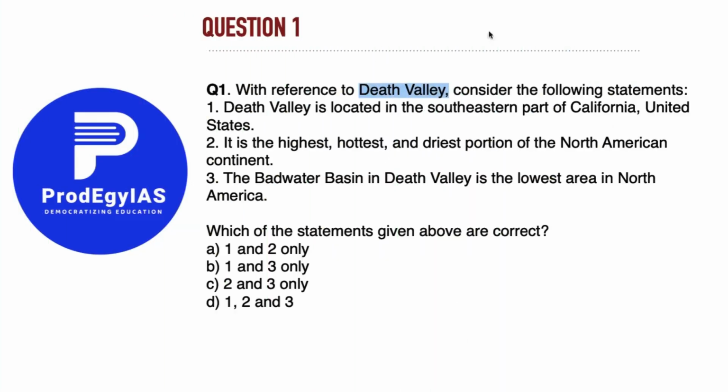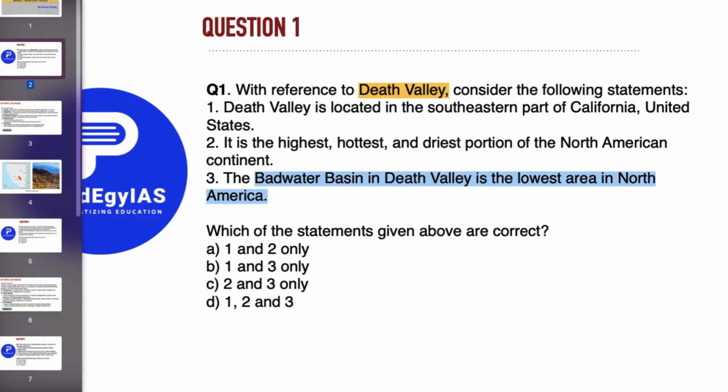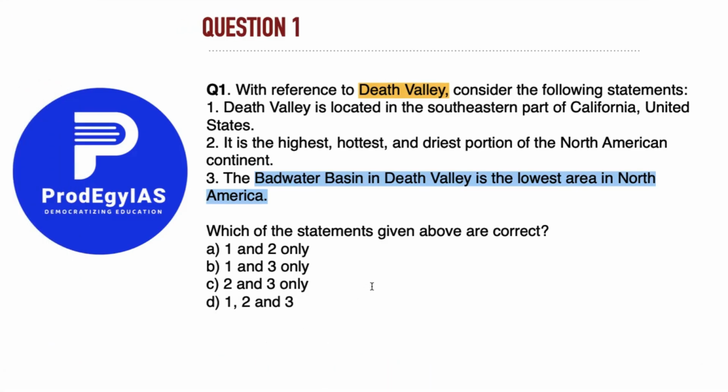Consider the following statements with reference to Death Valley. Death Valley is located in the southeastern part of California, USA. It is the highest, hottest and driest portion of the North American continent, and the Badwater Basin in Death Valley is the lowest area in North America. These three statements have been given for us. Now we need to know which of the following statements are correct.